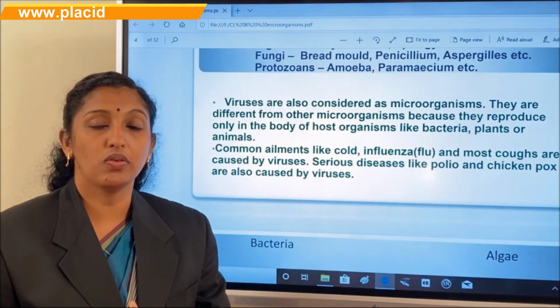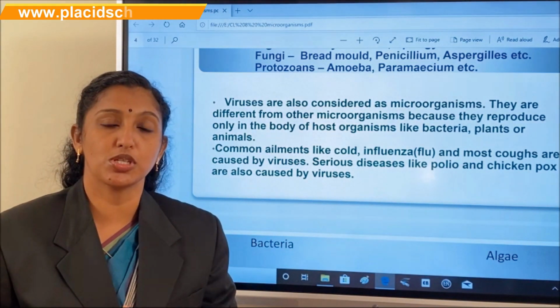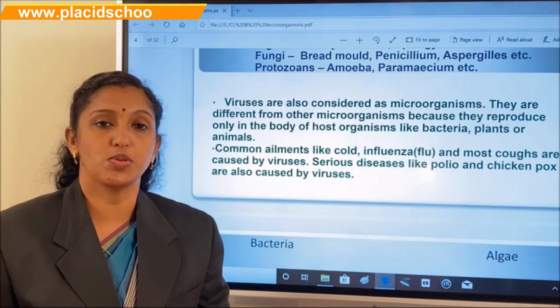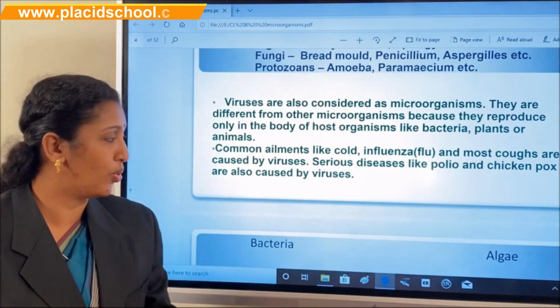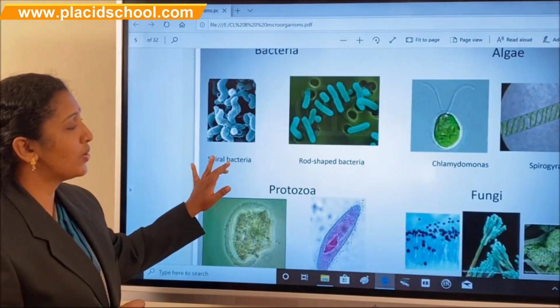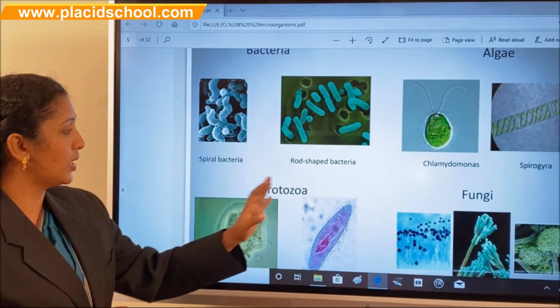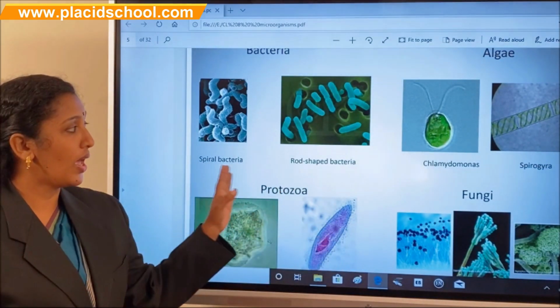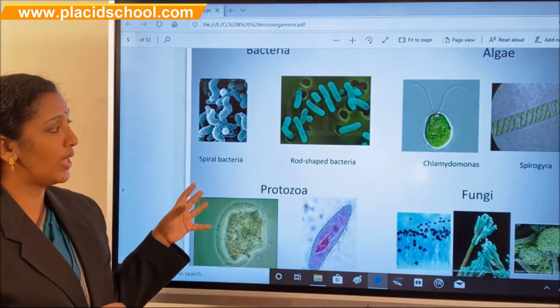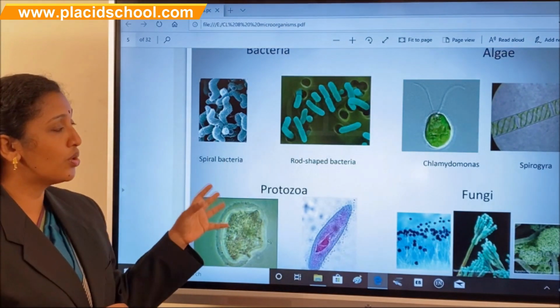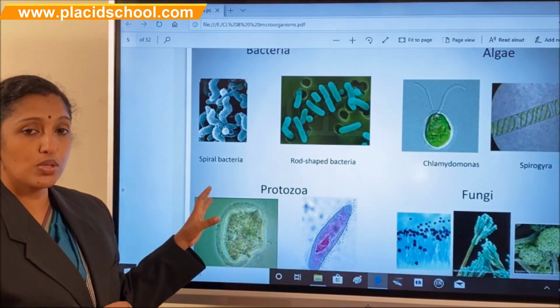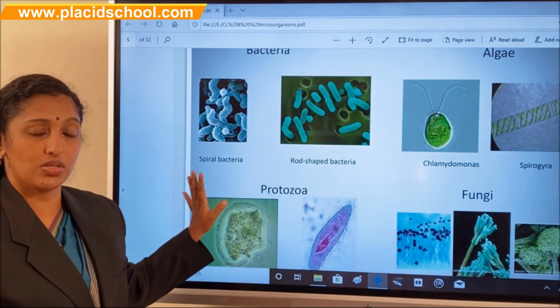That's why we must take preventive measures to stop these types of pathogens from entering our body. In this slide, you can see the pictures of bacteria, algae, protozoa and fungi, how these organisms differ from other groups, and you can also see the cell structure.